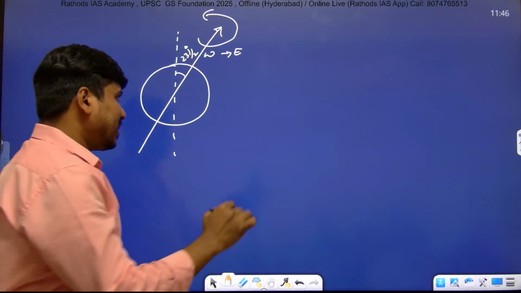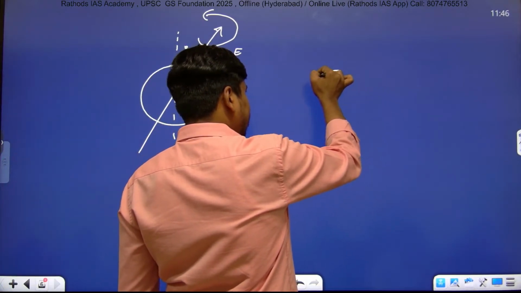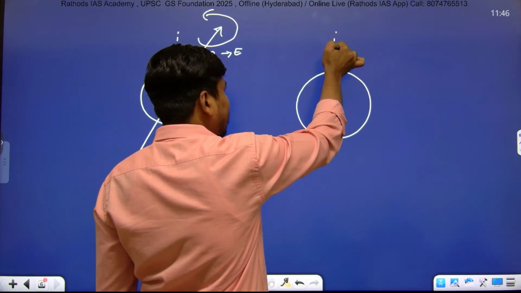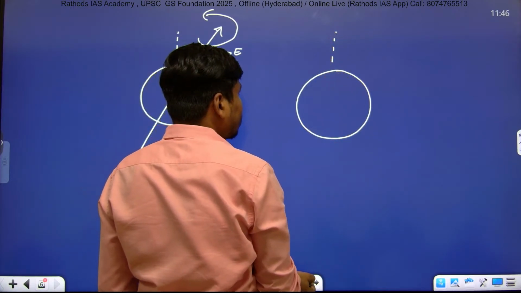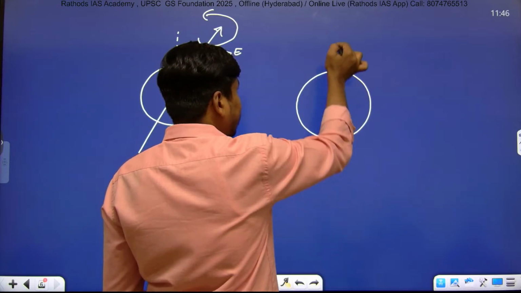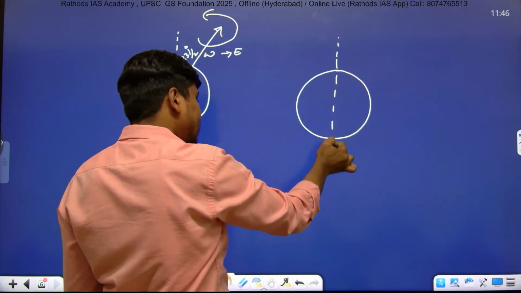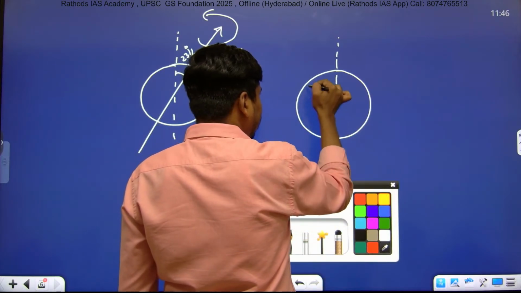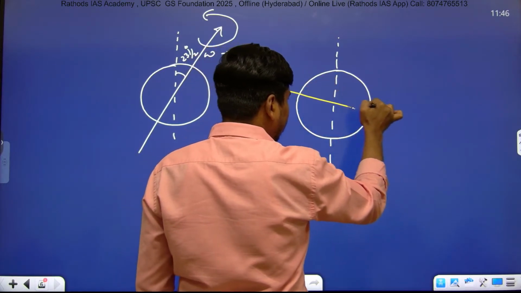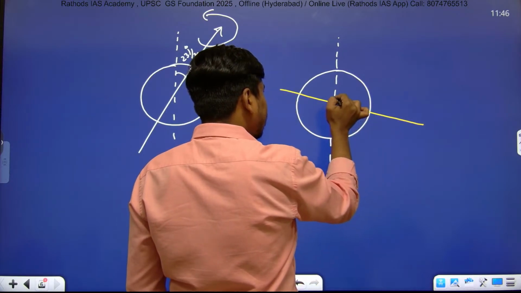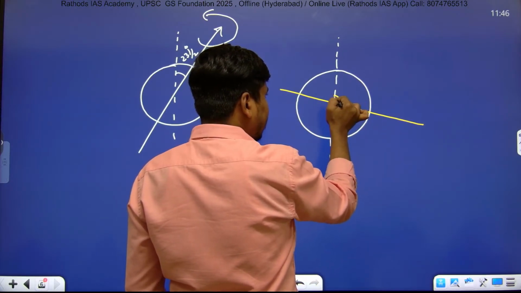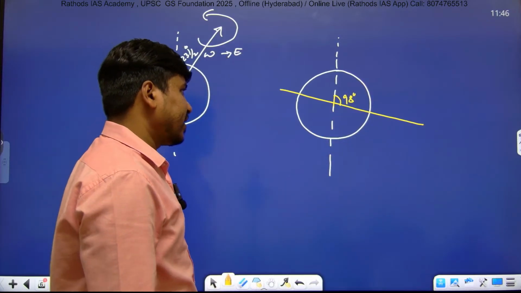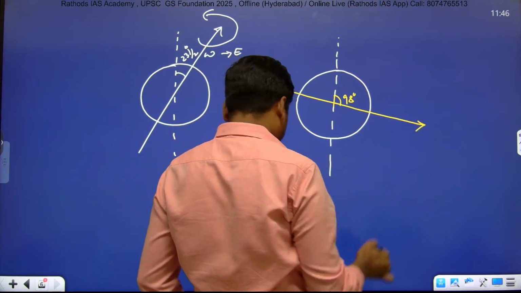Now suppose this is Uranus, and this is the normal, and its axis is tilted by 98 degrees. This is the axis of Uranus.